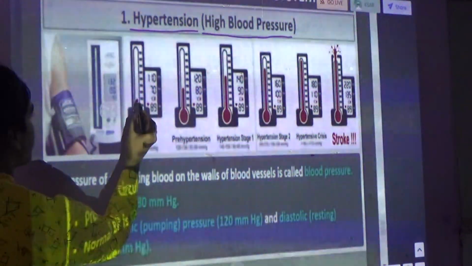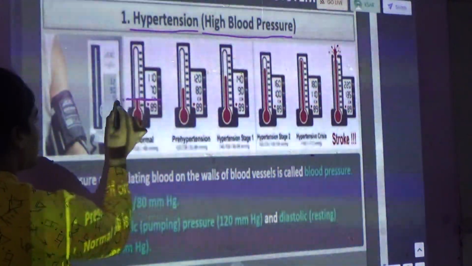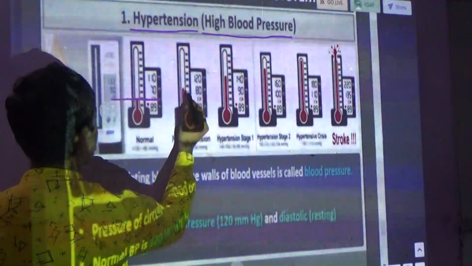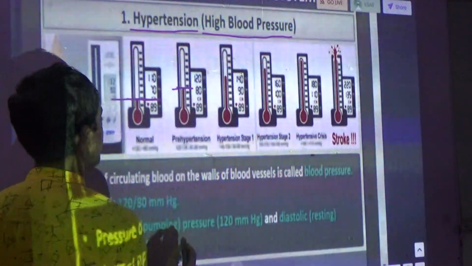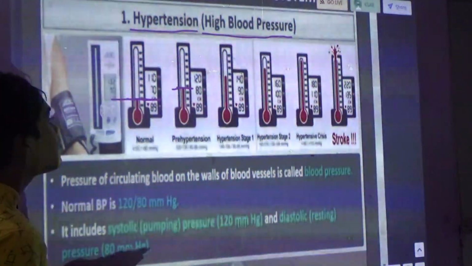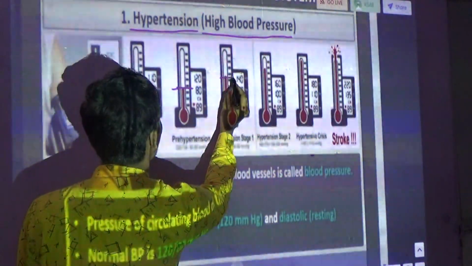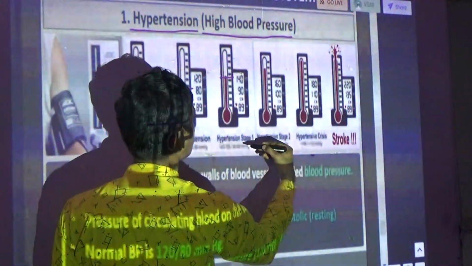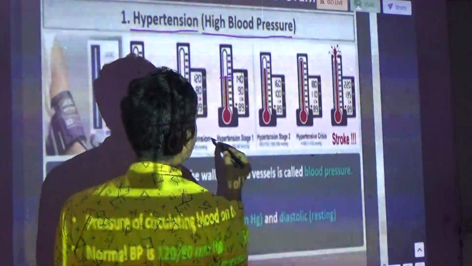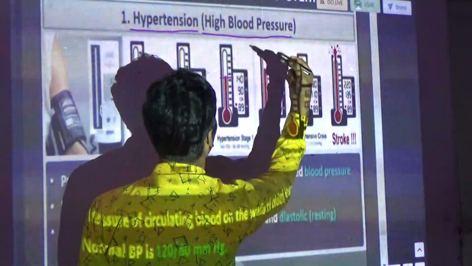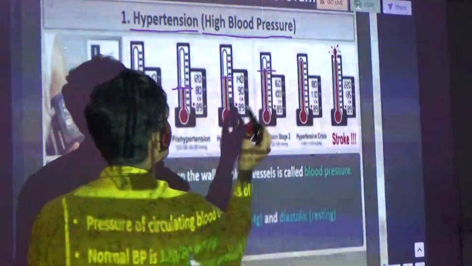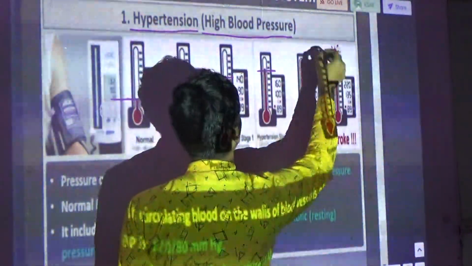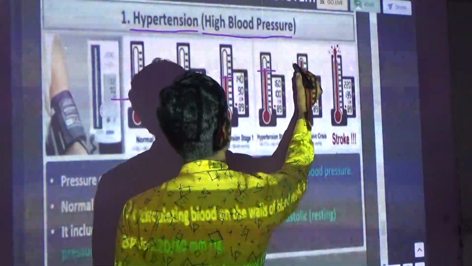Now this is the normal blood pressure. After crossing 80, it will go to pre-hypertension. After that it is stage 1 at 140. After stage 1, it will go above 160, and after 160 it will cross 180 also.